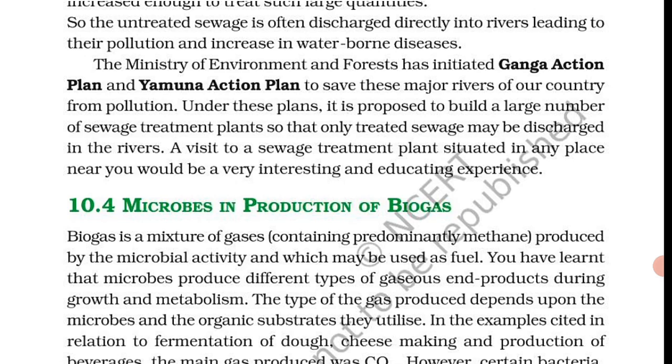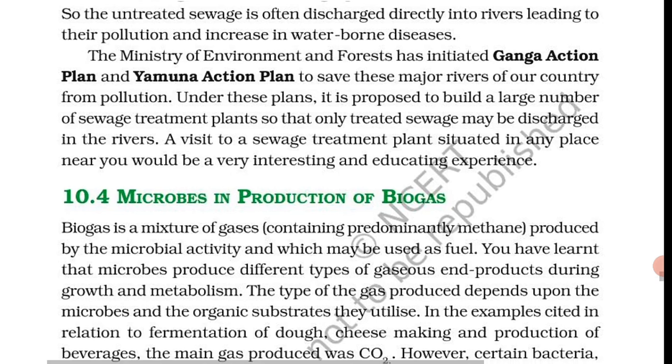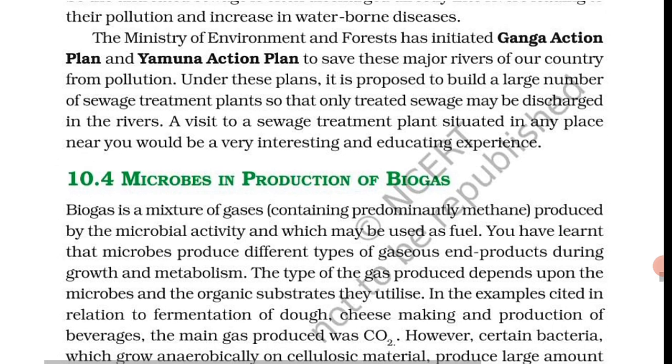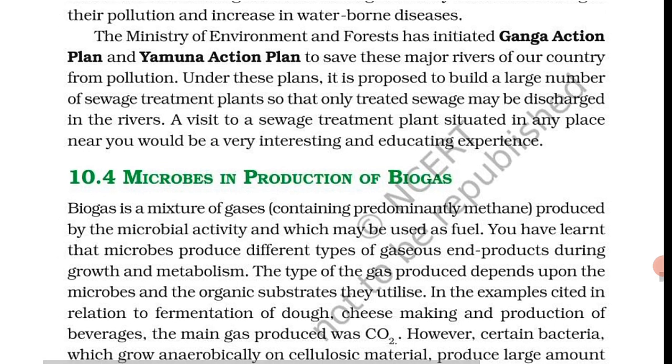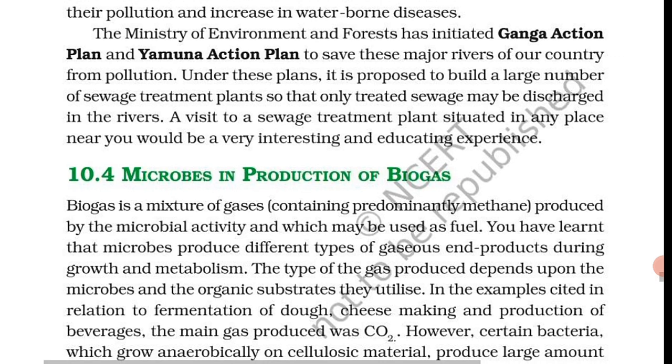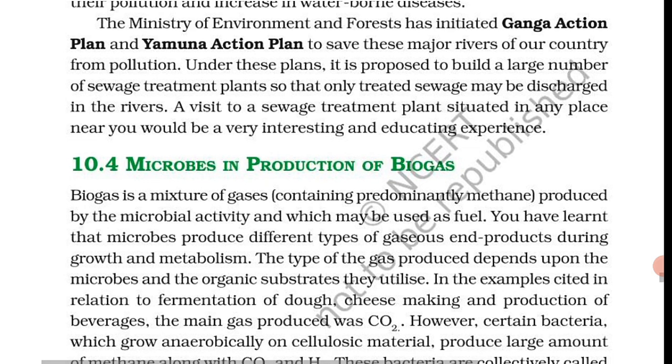Cattle dung is available in large quantity in rural areas where cattle are used for a variety of purposes. So, biogas plants are more often built in rural areas. The biogas thus produced is used for cooking and lighting. The picture of a biogas plant is shown in figure 8.8.